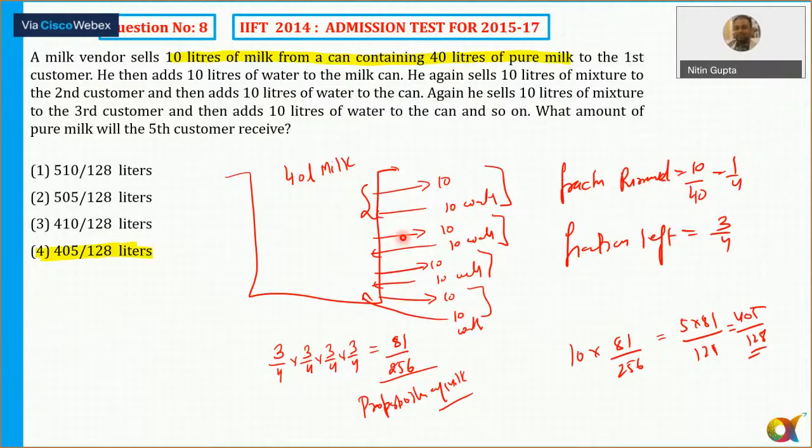सो मिल्क अब कितना होगा? मिल्क विल बी नथिंग बट 3 by 4 ऑफ द प्रीवियस वैल्यू. So again 3 by 4 of the previous value into 3 by 4 into 3 by 4. तो ये प्रोसेस 4 बार रिपीट हो रहा है. So the proportion of milk after 4 steps will be 81 by 256.